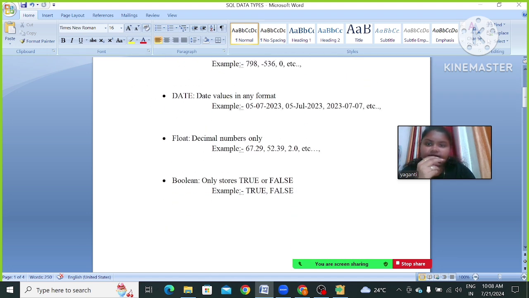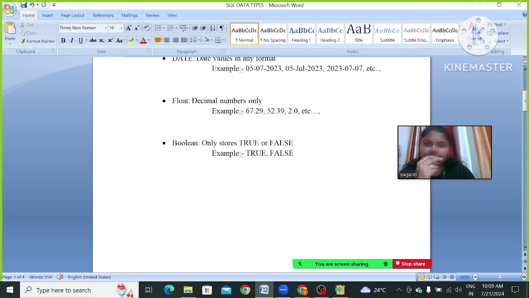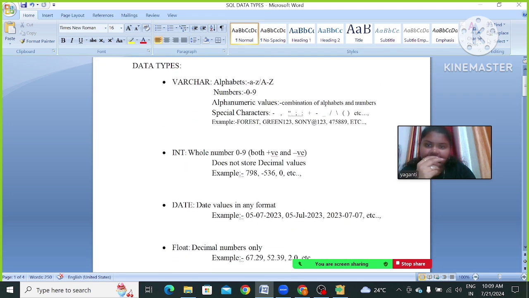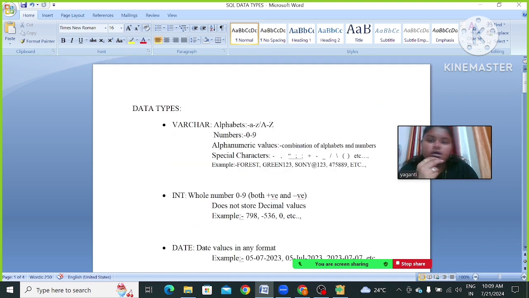In SQL we have five data types, that is varchar, int, date, float and boolean. When we see this varchar, we can store alphabets, numbers, numeric values or some special characters while using this varchar.